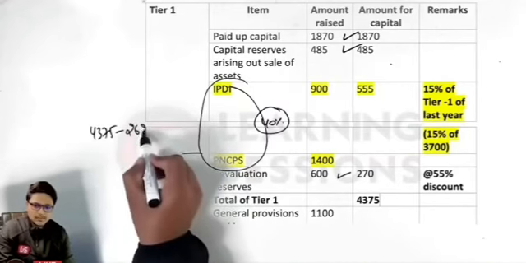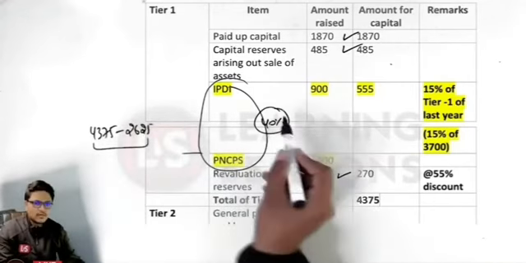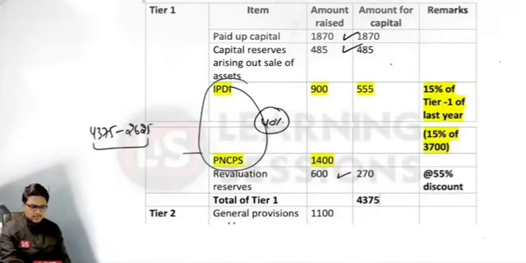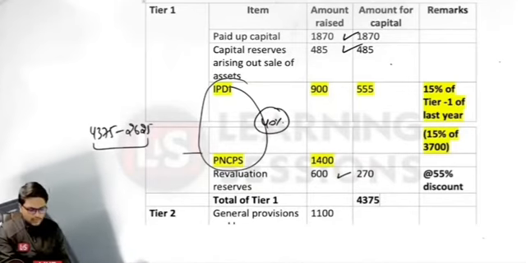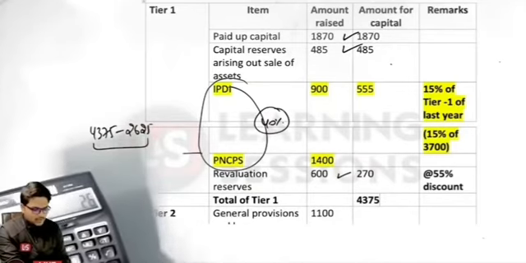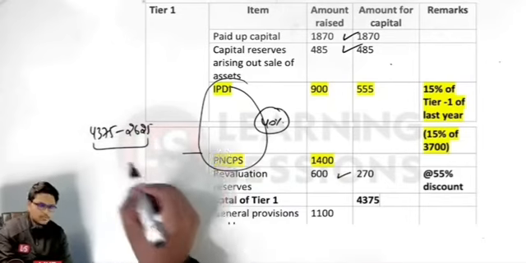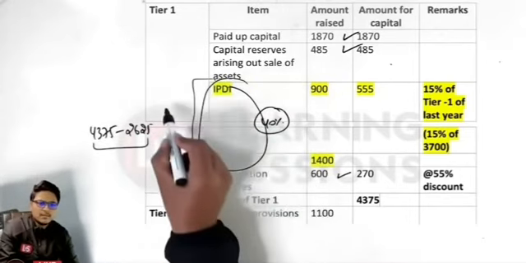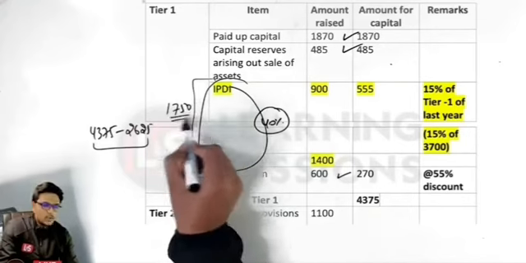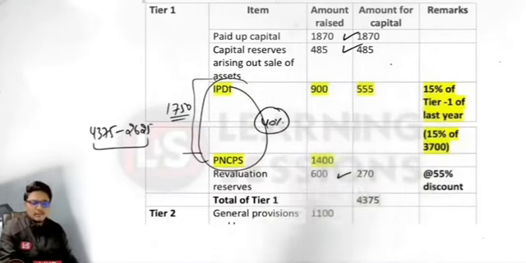So that is the maximum part of the IPDI plus PNCPS. That comes out to be 4375 minus 2625, which is 1750. So here the maximum component that can be there is 1750, out of which 555 is under IPDI.